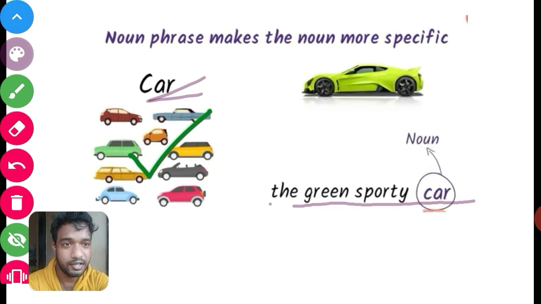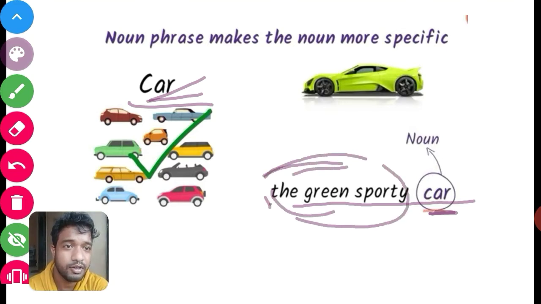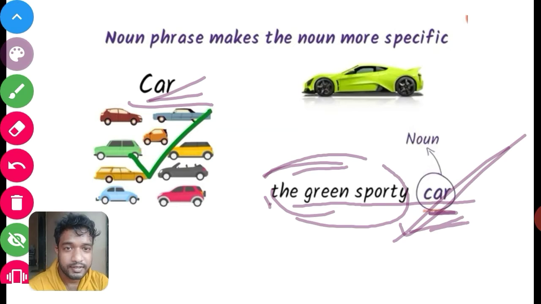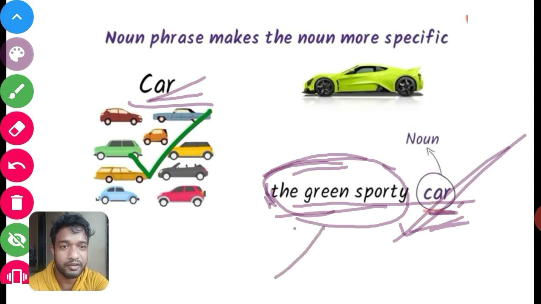If I add these words to the noun, then it specifies the noun, and we will think about that car whose color is gray. As we have seen, these words modify the noun, so they are called modifiers, and this is the noun.